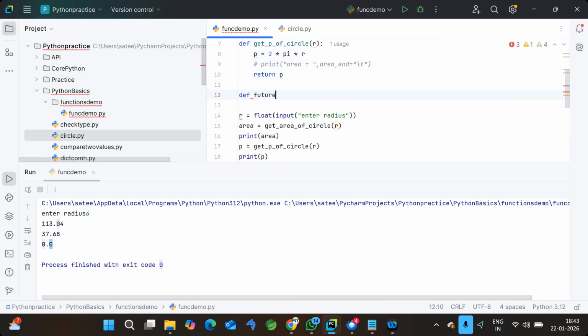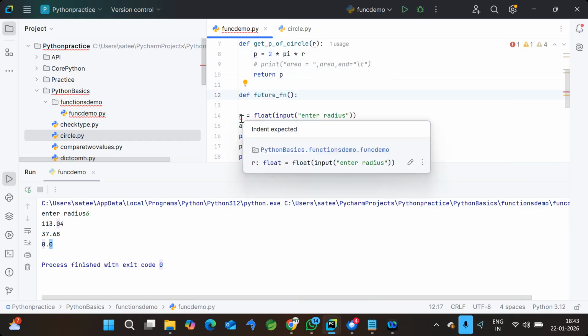So the last point for today: if you're planning to write some function, let's take an example, I'm going to be writing a future function. But as of now I don't have any definition for this. If I keep it like that, it will show a syntax error. There is no proper indentation defined for line number 12. So how can we define it? See, I want to define a function, but there is no definition as of now. In the future I want to write a function. So how do I define it?